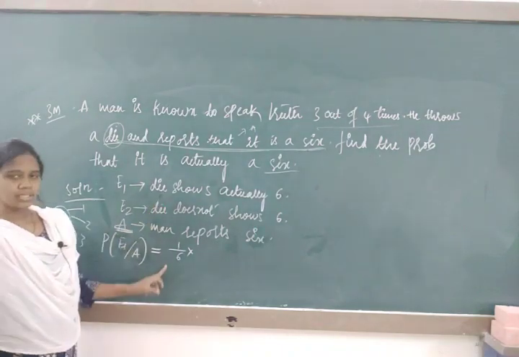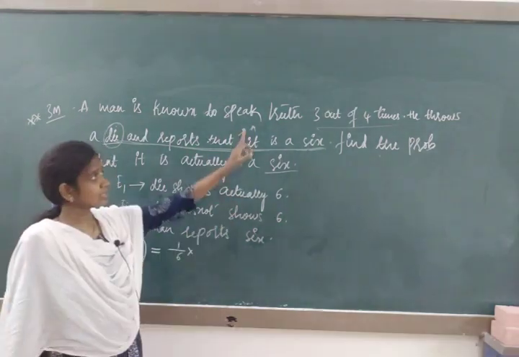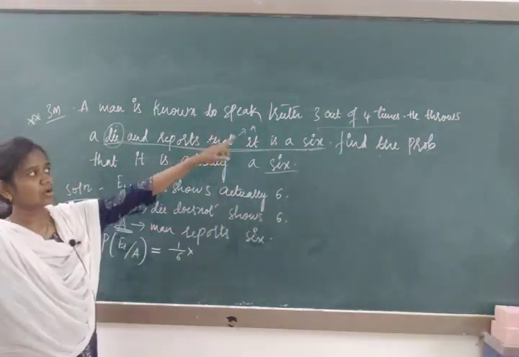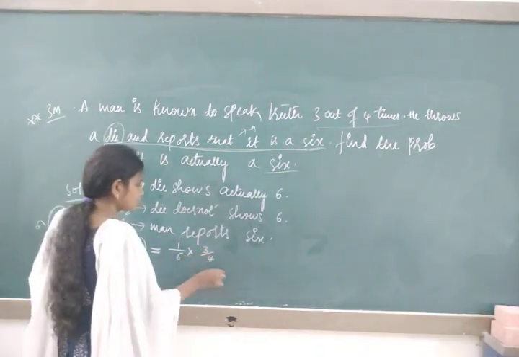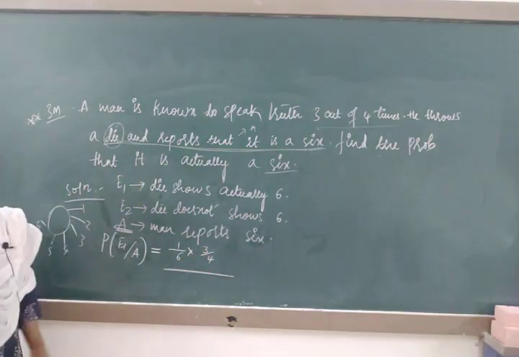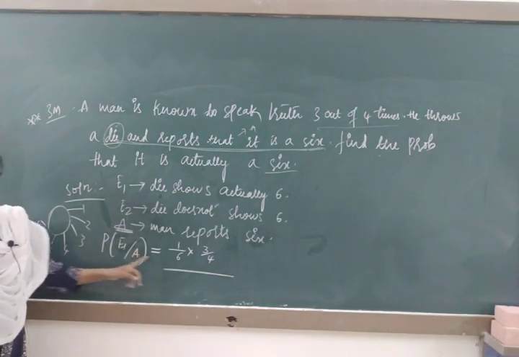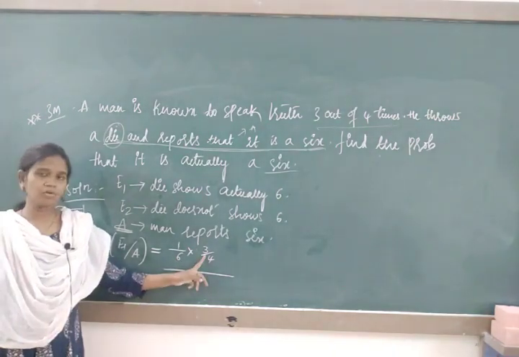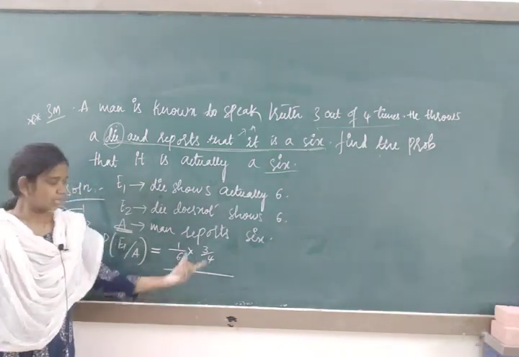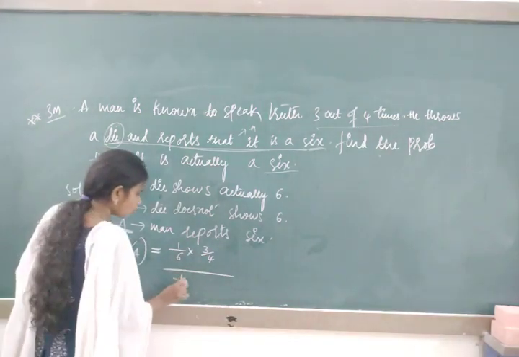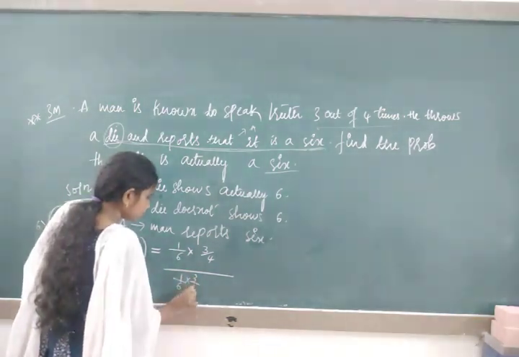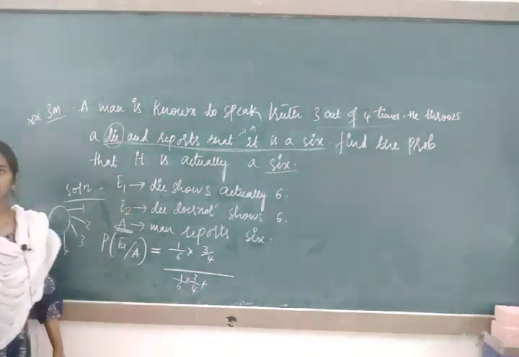Once we have chosen the die and man is telling that he gets the 6, how many times? 3 out of 4. Then you write here 3 by 4. This is possible values of E1. First to choose the E1 die, then write about the man is telling the truth. We are going with the normal formula, 1 by 6 into 3 by 4.